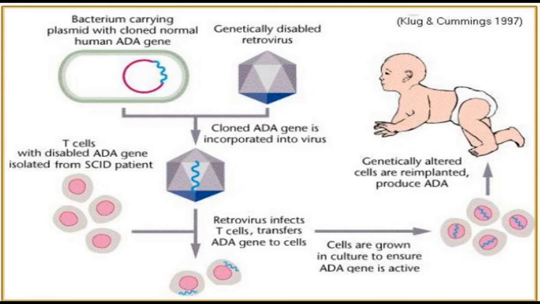Now this virus is used to infect the T cells which have a disabled ADA gene and have been isolated from the SCID patient. What these retroviruses do is that they infect the T cell, and in that process they also transfer the ADA gene to the cell along with their own genetic material. These cells are grown in culture to ensure that the ADA gene is active now. And once it is confirmed, these genetically altered cells are reimplanted into the patient.